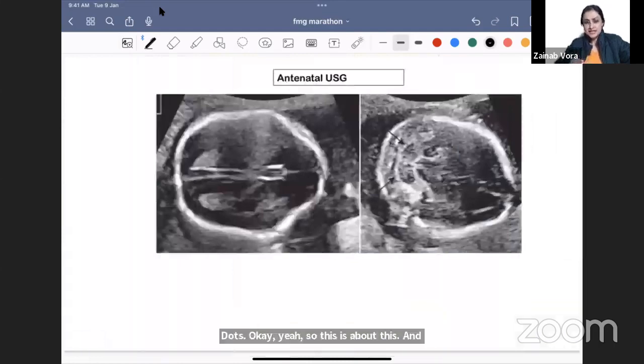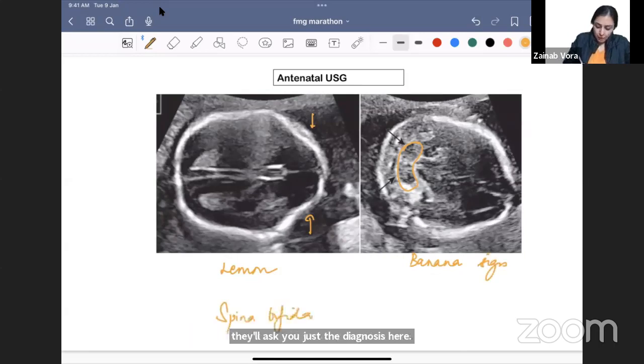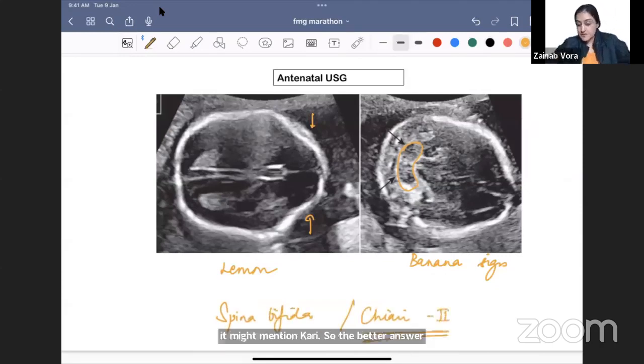Antenatal ultrasound करा किसी का, and they will not give you this image. वो आपको लिखेंगे उसमें कि मुझे lemon sign and banana sign दिख रहा है. What is the diagnosis? So they'll not ask you to diagnose lemon banana on images, they'll ask you just the diagnosis here. Good. So either the option will give you spina bifida or it might mention Chiari. So the better answer is Chiari malformation type 2. But if this is not there, then you will say spina bifida.